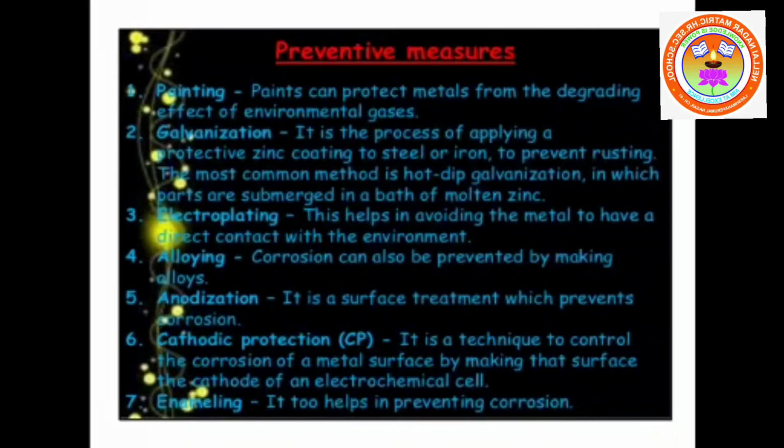Magnesium is called a sacrificial metal which easily corrodes, and that is taken as cathode. Okay, children. So this is called cathodic protection. So these are some of the preventive measures of corrosion: alloying, coating the surface of metals, that is galvanization, electroplating, anodization, and cathodic protection.